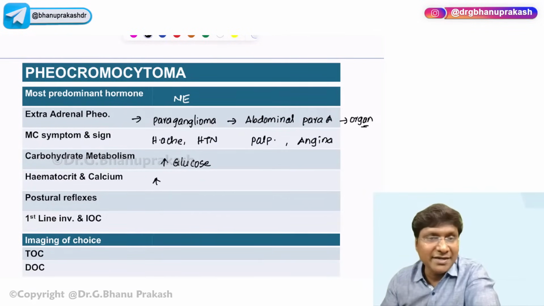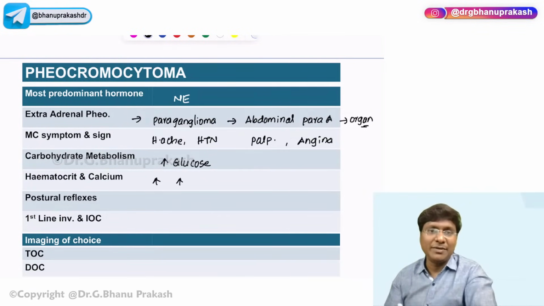And what will happen to the hematocrit? It will be increased. What will happen to the calcium levels? That also will be increased. Why?